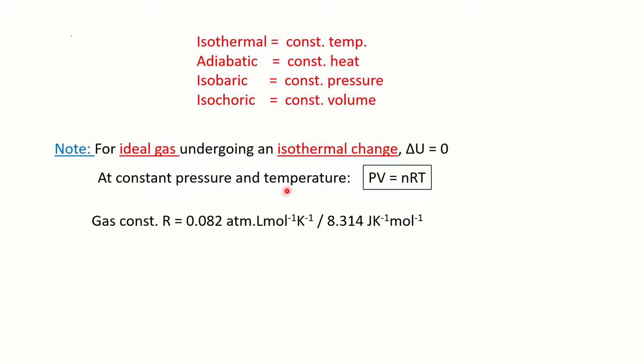And at constant pressure and temperature, we have another formula. PV is equal to nRT, where R is the gas constant and T is the temperature, n is the number of moles. P and V, we are familiar with, pressure and volume. So with the help of this formula, you can also calculate the pressure or the volume which is not given to you. Gas constant, since it is a constant, the value is given either 0.082 atmosphere liter per mole per Kelvin, or it may be given in joule per Kelvin per mole. So it depends on the units given in the problem.